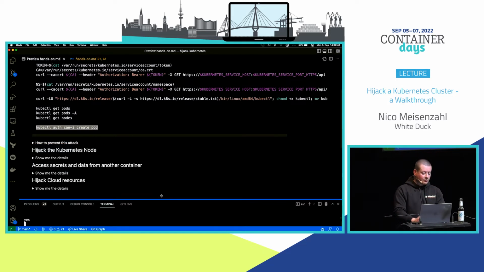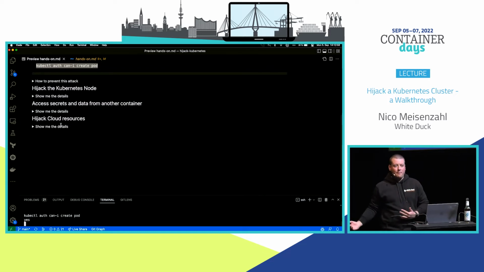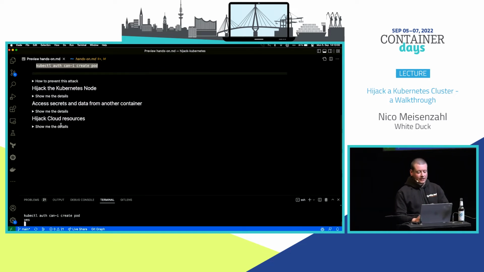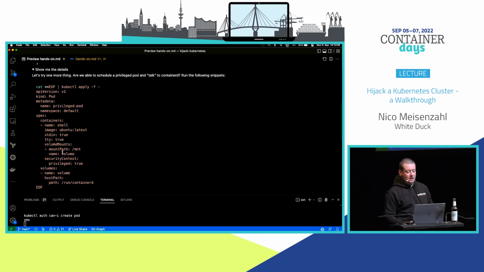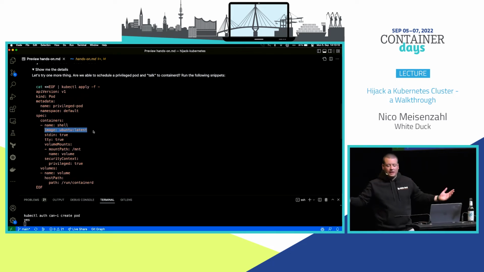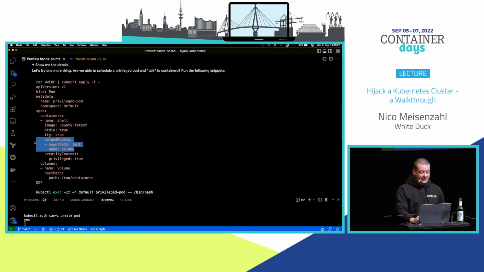So the next thing we will try is to get access to the node. So far, we're seeing one namespace, we're seeing one pod. But on the node, I'm pretty sure there's way more workload we just do not see. And if we have access to the node, we can just access those workloads too. So for this, we will spin up a pod. And the pod will have two things, or let's say three things. We will first of all use Ubuntu latest, just because, hey, there are many tools in there. We do not need to install all the stuff. And we will try to mount something here.